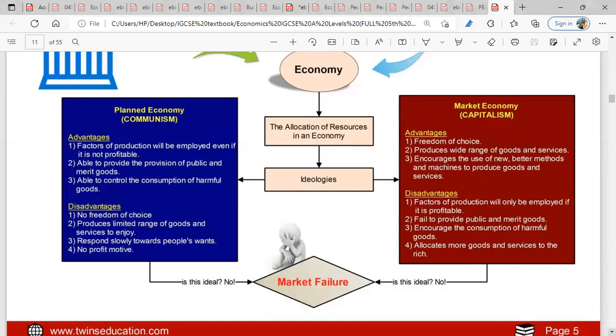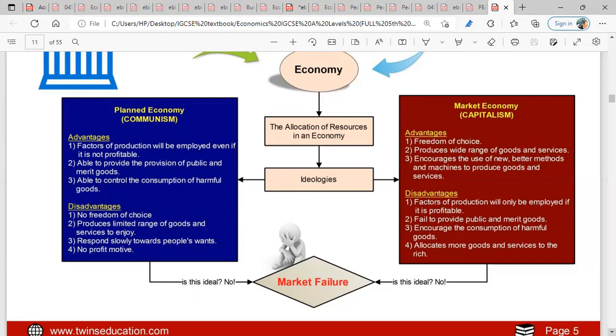What are the problems about planned economy? Number one, no freedom of choice. Government does not provide everything we need, especially our wants. So government will only provide things that they feel are important for the society. That means you might go to the market and won't find varieties of things. You only find one kind of product. Government does not have a lot of money to produce different kinds of products. This can be done in the market system where there is motive for making profit. Since government is not going to make profit, there's no motive for them to invest further. They only provide the basic.